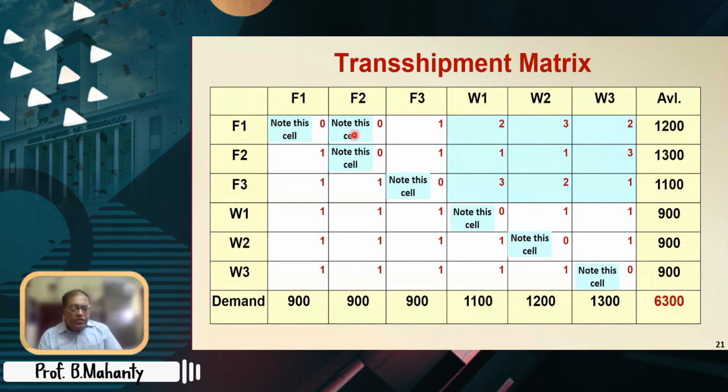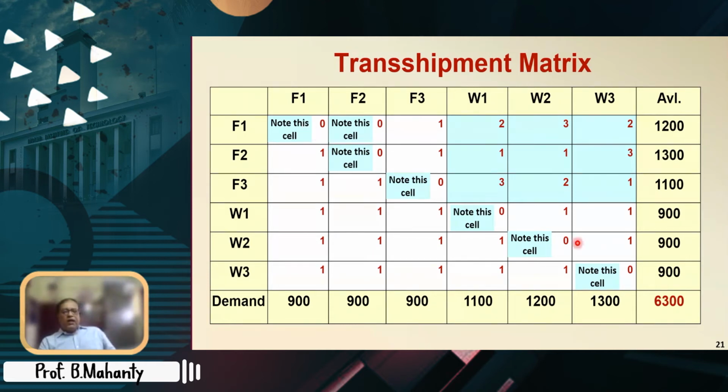But note this cell. You see the long diagonal. Please note they are all zeros, because there is no meaning in sending F1 to F1, F2 to F2, etc. And it is also mentioned that F1 to F2 is negligible, so 0. This F1 to F2 is 0, not because of any general thing, but because it is given that all transshipment costs are 1, excepting F1, F2, which is 0. So that is how this 0 has come.